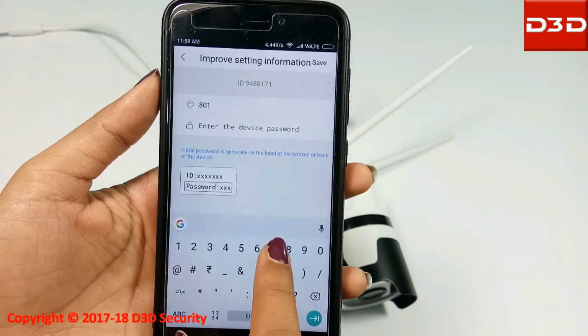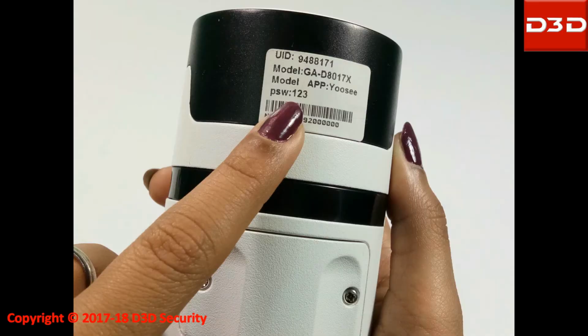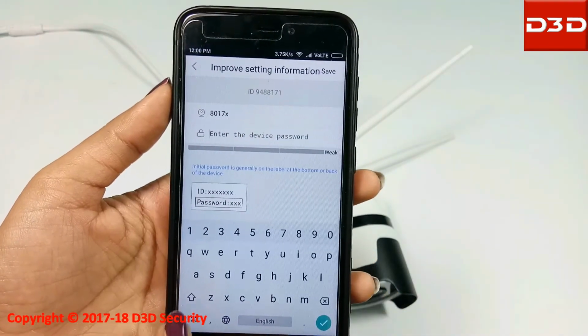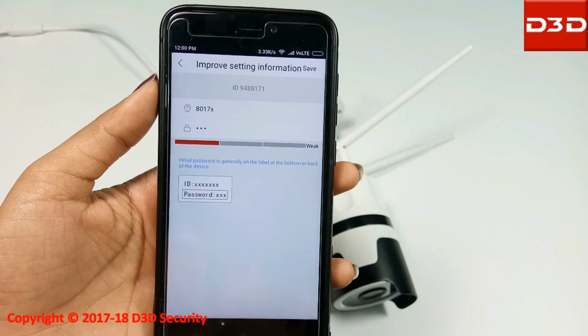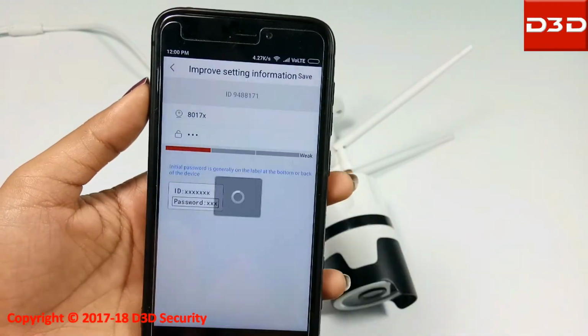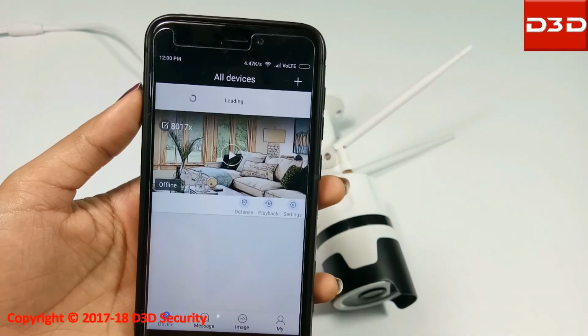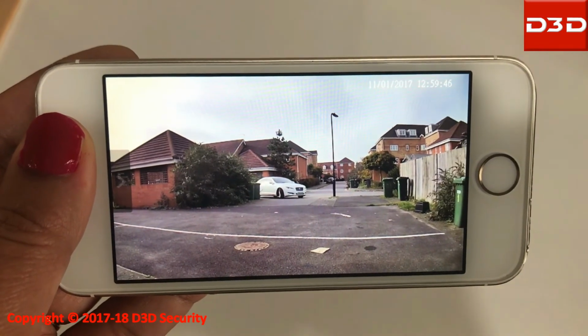After successful configuration, the mobile application will ask you to give a new name and default password for the camera. Now click on Save. Now the D3D camera will be shown online. Click on Camera to see the live video.